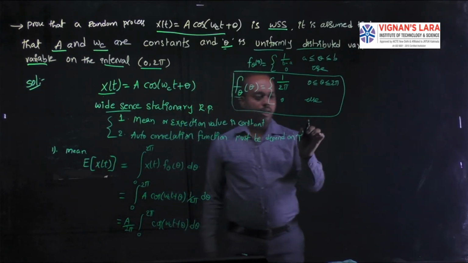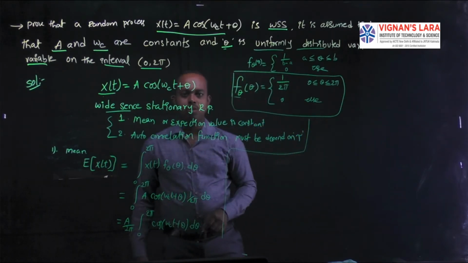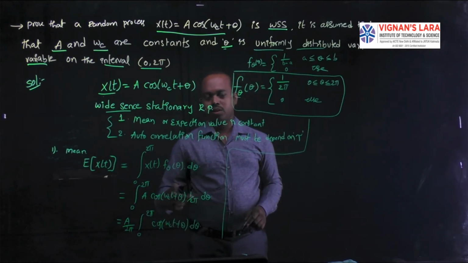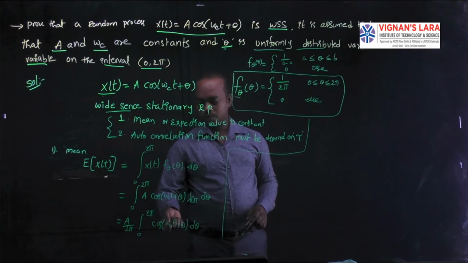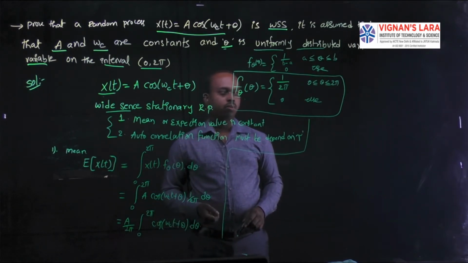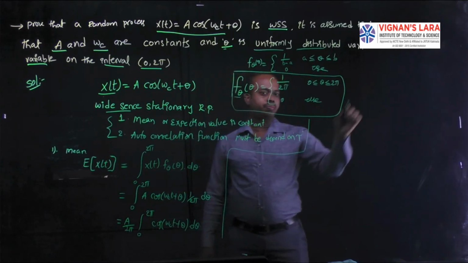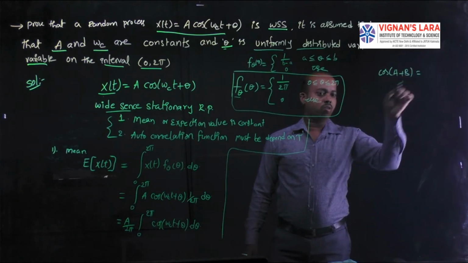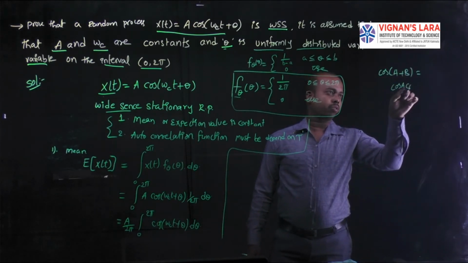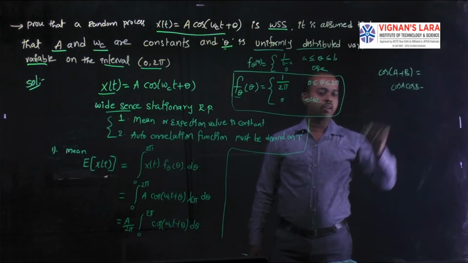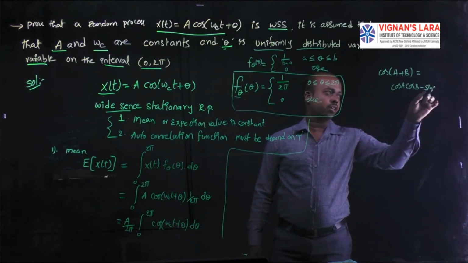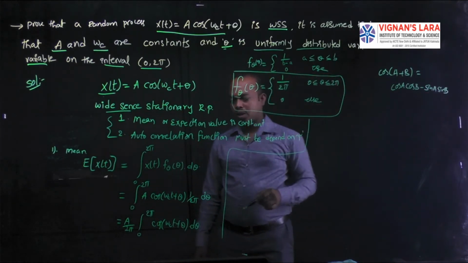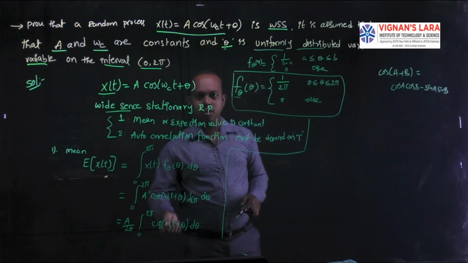Now we can apply integration on a cos function, but for a function like this we can't apply the integration directly. That's why I have to write the cos of a plus b formula. Cos of a plus b is equal to cos a cos b minus sin a sin b. According to that formula, we expand this cos function in the integration.